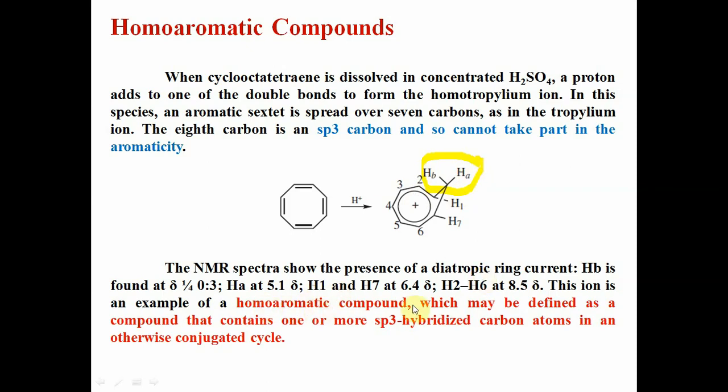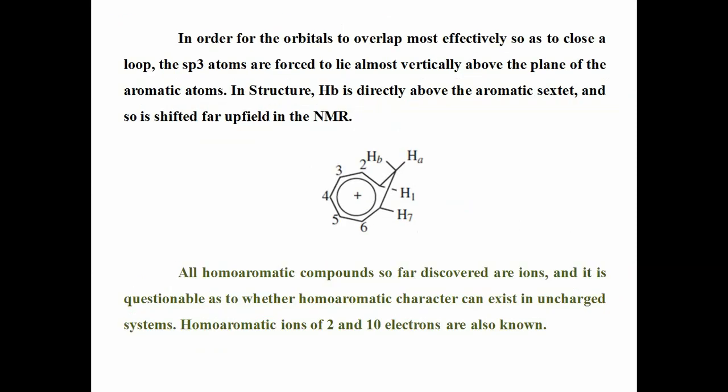A homoaromatic compound may be defined as a compound that contains one or more sp3 hybridized carbon atoms in an otherwise conjugated cycle, like in this example with only one sp3 carbon. There may be more than one sp3 carbon in a ring compound. This is the basic definition. Homoaromaticity means a compound that contains one or more sp3 hybridized carbon atoms in an otherwise conjugated cycle. This is called a homoaromatic compound.